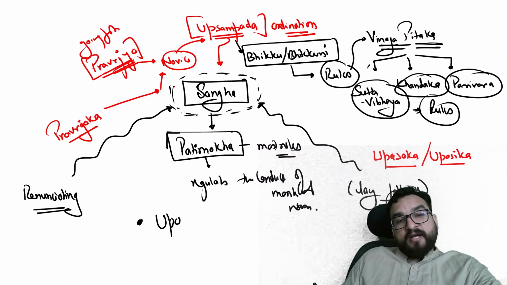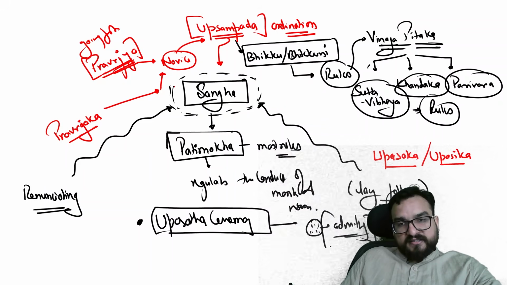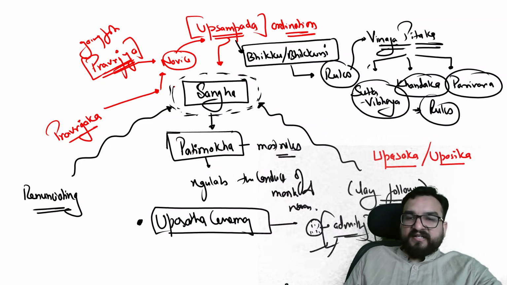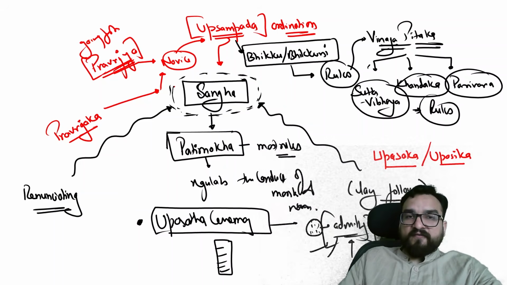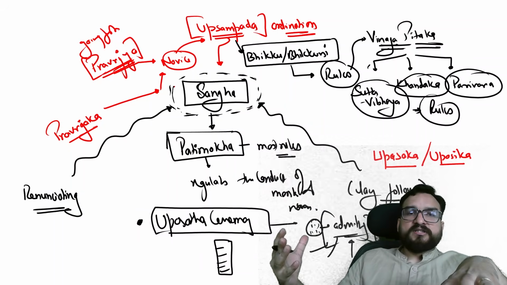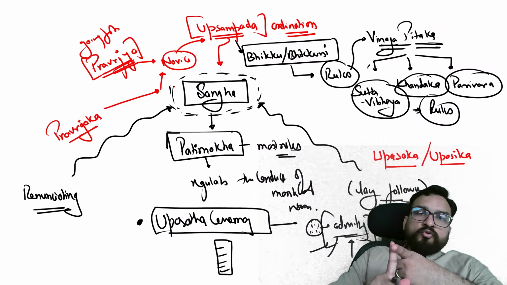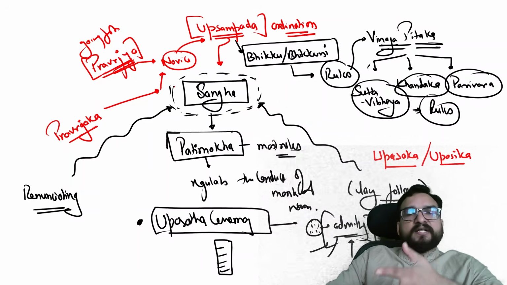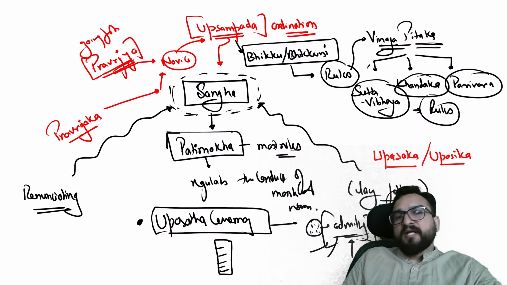Now, if somebody has violated the rules, then there used to happen one ceremony, Uposatha ceremony. In this ceremony, all these people will be coming together over here and will be admitting their sins. That I have done this, I have eaten this, I have done this, right? There are some sins which are completely forbidden, which will be completely removing you from the Sangha. You will be expelled from the Sangha, right? There are certain things like you don't have to do a sexual misconduct inside this Sangha, you don't have to steal anything, you don't have to lie. Like this, you will be finding 4 or 5 reasons which I'll be showing you.